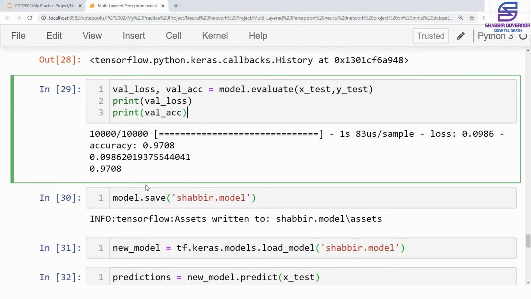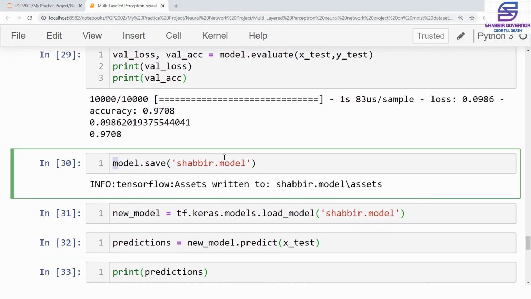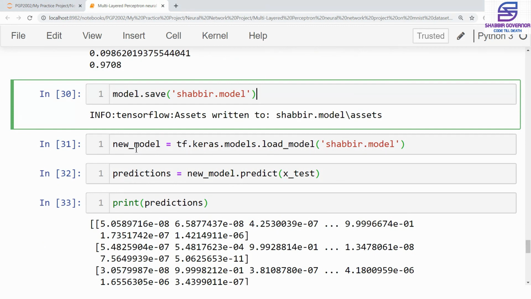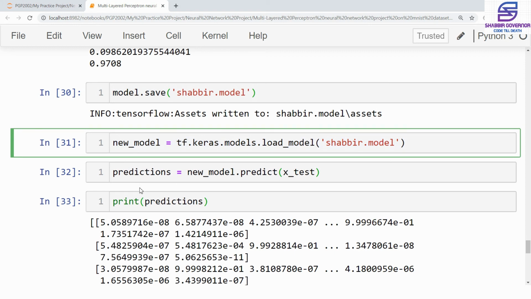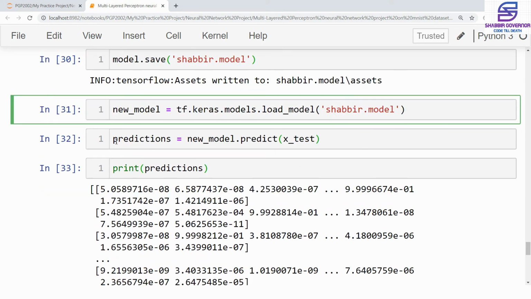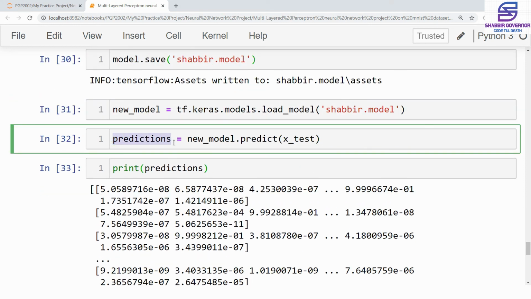So we found that the loss was around 2%, and we got a model that was 97% accurate in predicting the number. Then we saved the model into a variable, then we loaded the model again into a new object, and we used the load model method here. Then we introduced a new prediction variable, and using the same model that we created, we predicted all the data of the X test into the variable.